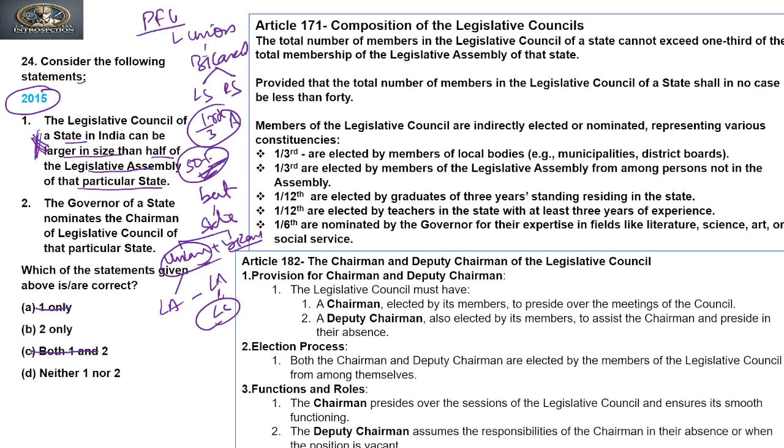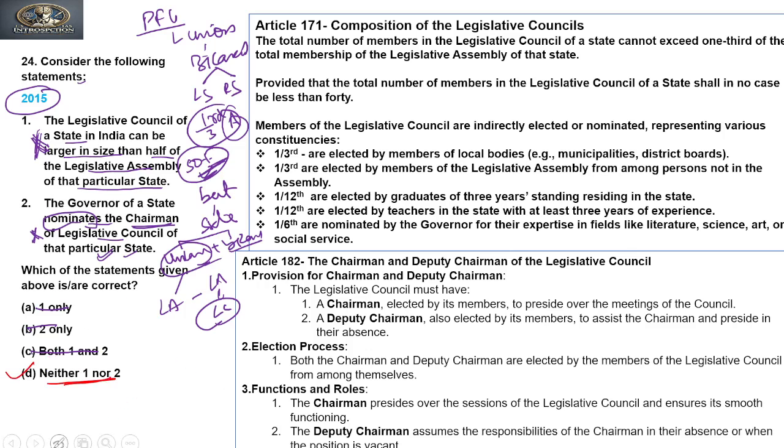Now if we go to the second, that the governor of a state nominates the chairman of the legislative council. No, this is also not true. Why? Because it violates the constitutional provisions, right? Article 182 says that the chairman, similar to that of a speaker of the assembly, is elected by the house itself. So it has not been nominated. So both of these statements are incorrect. So we can say that the correct answer to this question is D, that is, neither 1 nor 2.